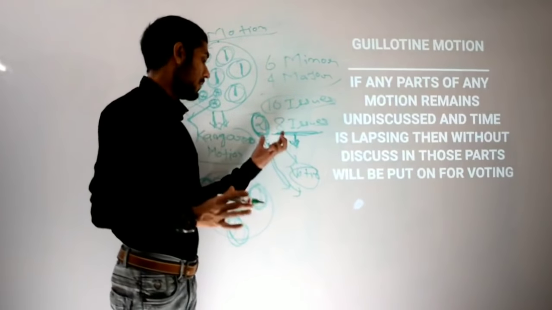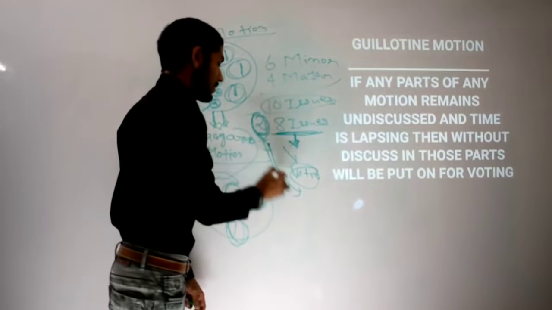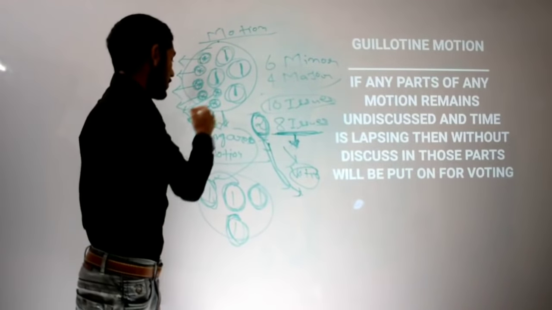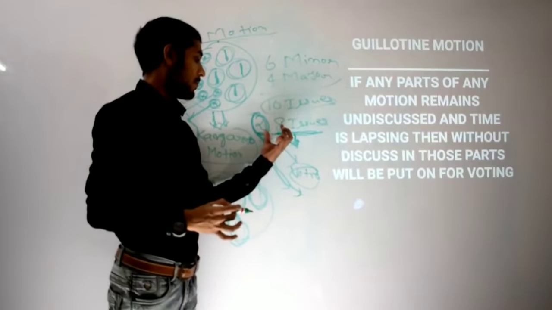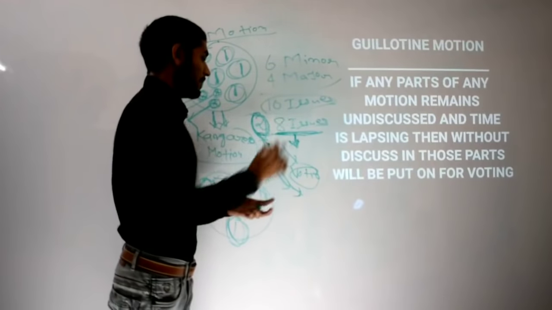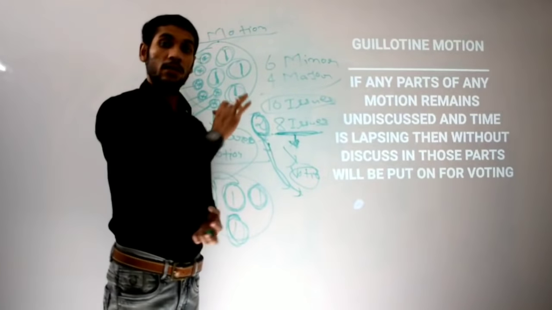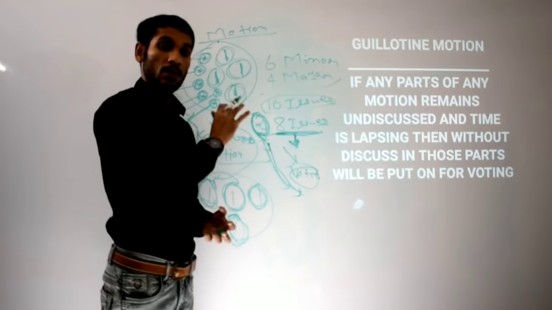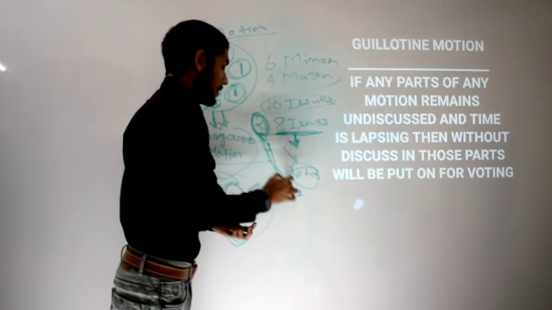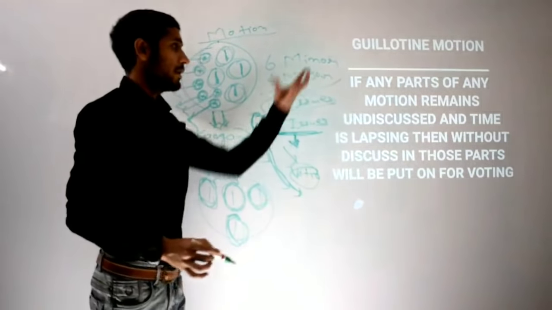They are put directly to voting without discussion or debate. At least voting will be done. Here, without voting, minor will be passed. Here, any of the issues, whether major or minor, because here it is not subcategorized, any issue that remains undiscussed till now can be put to a vote by bringing the guillotine motion.